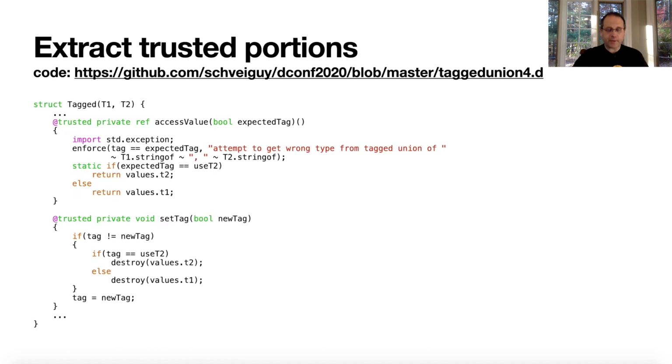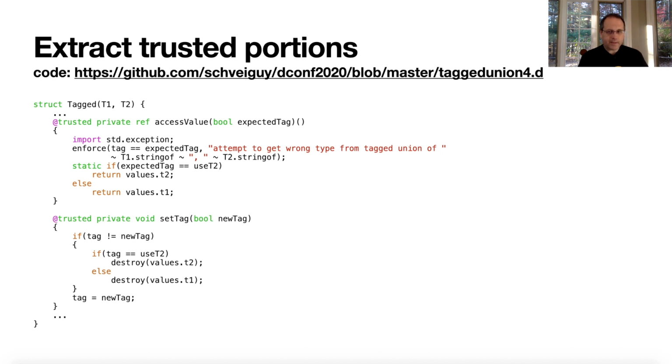So let's move on to tag union 4. And we have two new functions, access value and set tag. And both of these I've attributed as trusted. Access value gets a reference to the correct type as long as the tag is the expected tag, right? The tag says which one we've set. So as long as the expected tag is use T2, you can return a T2. If it's use T1, then you can return a T1, and that's fine. If it's not as expected, then we throw an exception.